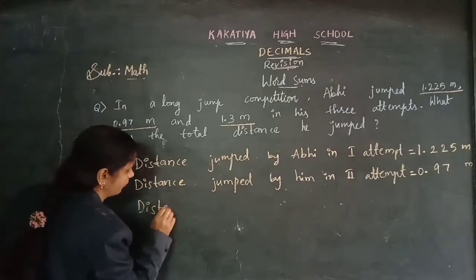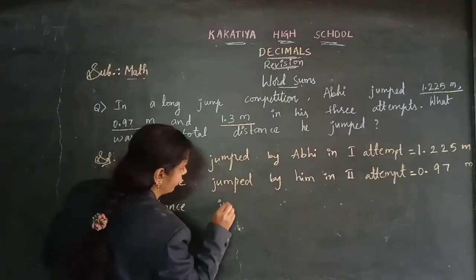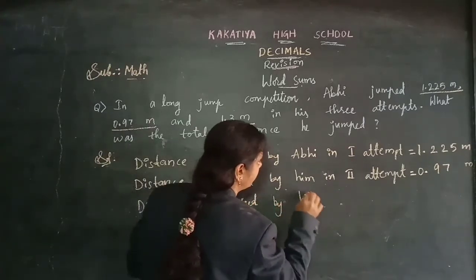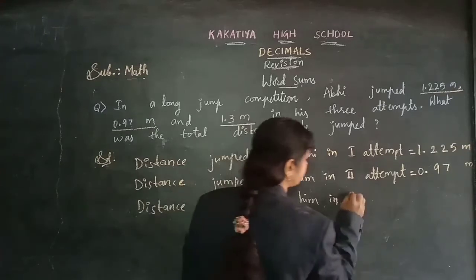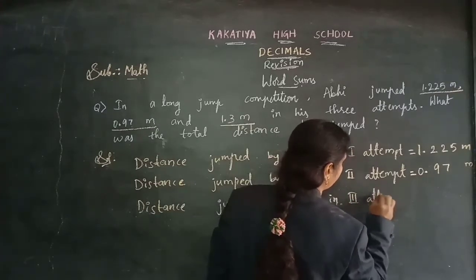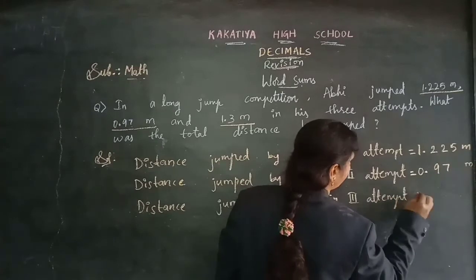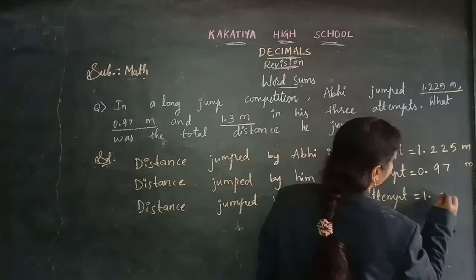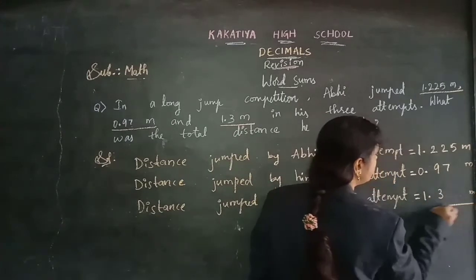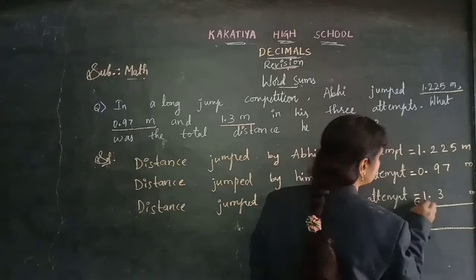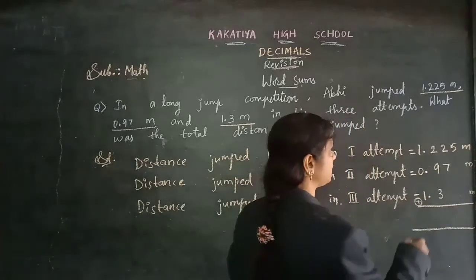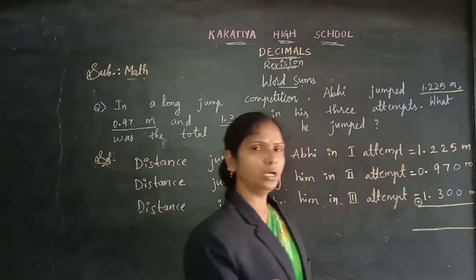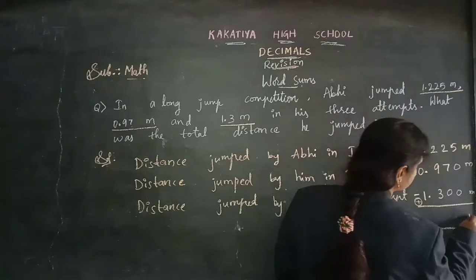Come on, let's see third one. Distance jumped by him in third attempt. In third attempt he jumped 1.3 meters. Now here in some places we don't have the digits. So what we need to do in those places? Let's keep the zeros to change into like decimals. Now I changed into like decimals by keeping the zeros at last.